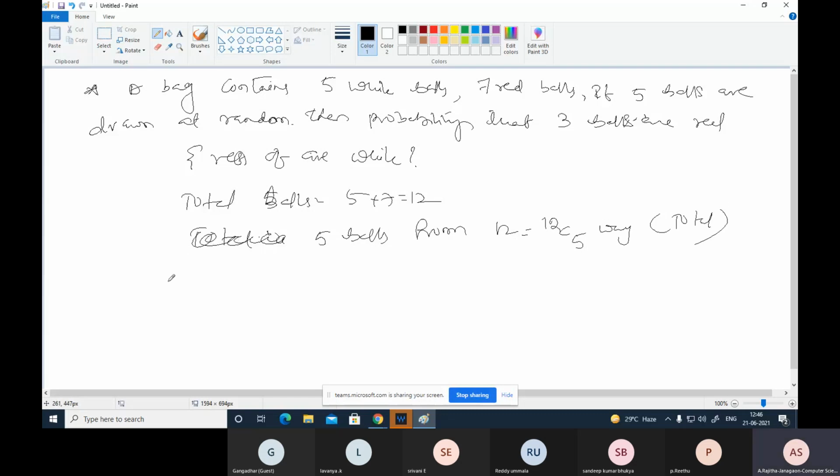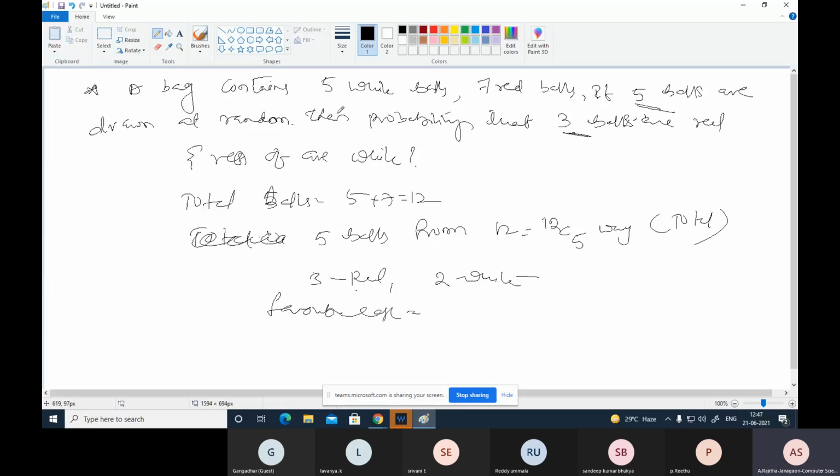Then next, favorable cases. Okay. So if you are getting the problem, here select 5 balls. Out of these 5 balls, 3 are red and 2 are white. Okay. So how we select these favorable cases? That is 3 are red.